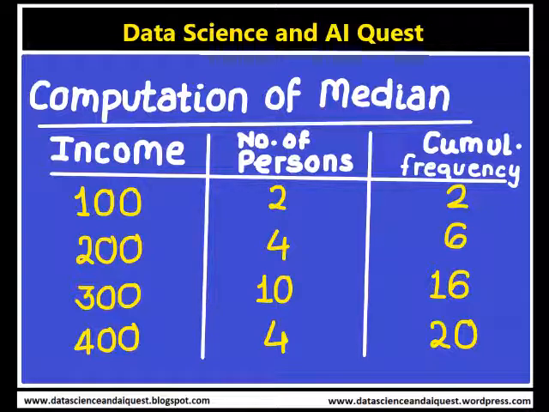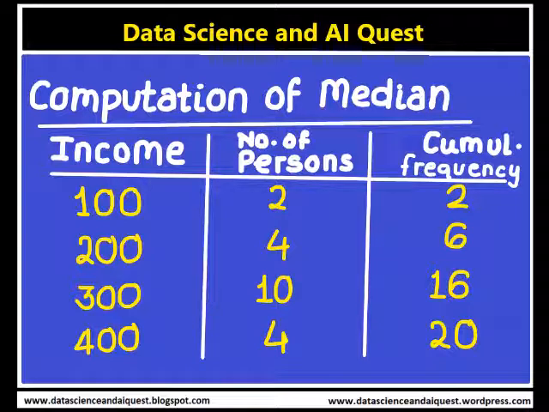Income is the first column, number of persons is the second column, and cumulative frequency is the third column. For income 100, the number of persons is 2 and the cumulative frequency is 2. For income 200, there are 4 persons, and the cumulative frequency is 2 plus 4, that is 6.